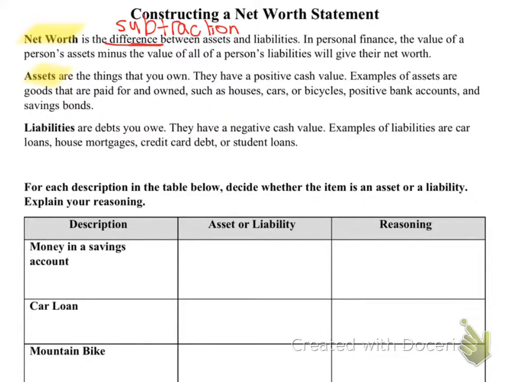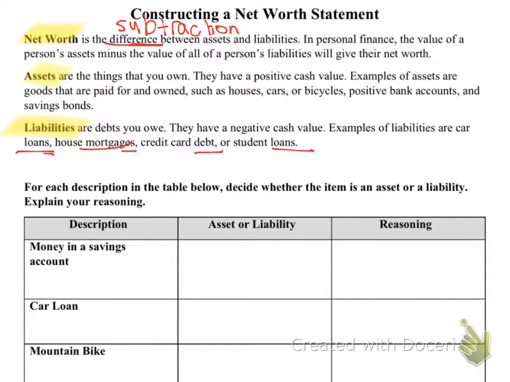But a liability, if you're a liability to a team, you are kind of bad. Liabilities are debts that you owe. They have a negative cash value. So if your mom says, sure, you can jump off the house, but you're liable for the consequences, that is not good. So it's negative. Examples of these are car loans, house mortgages, credit card debt, or student loans. Notice how a common theme here is loans. A mortgage is a type of loan. Debt. There's loan again, right? Those are key words right there.